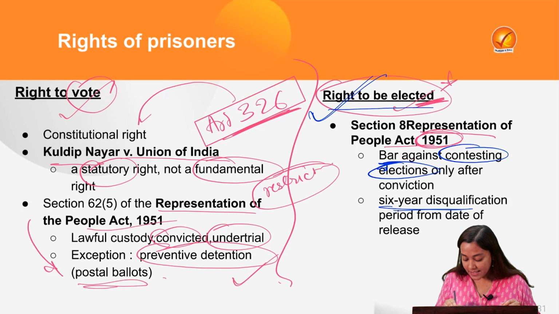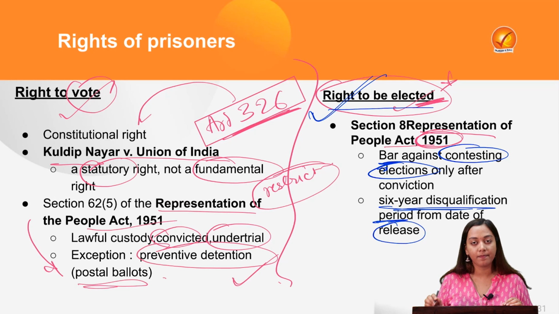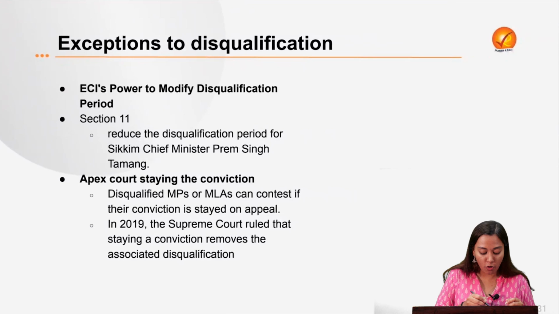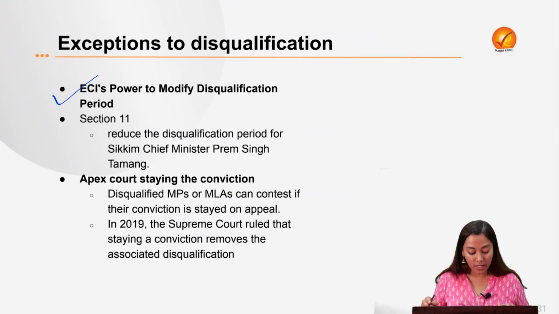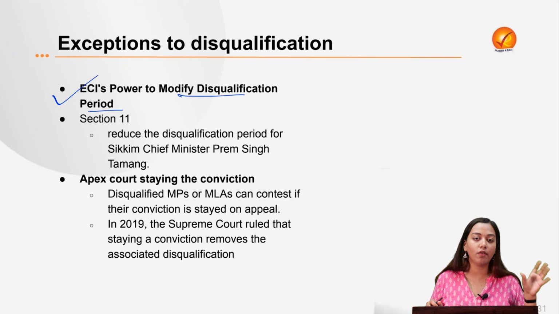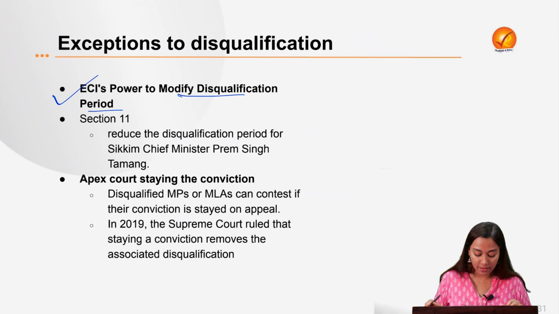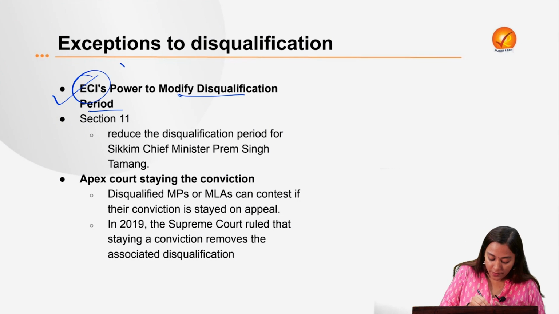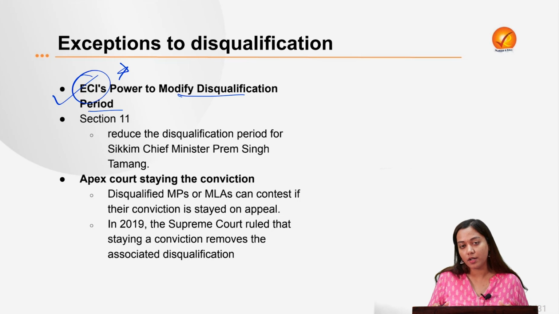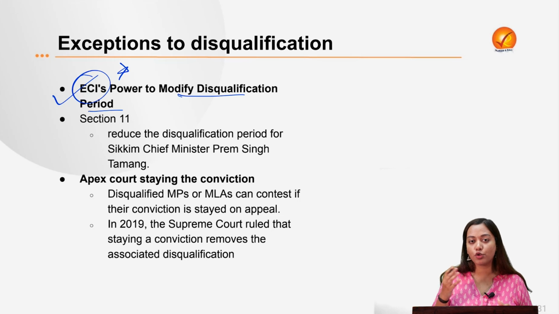Next, a 6-year disqualification period has to be observed from the date of release. Now, there are certain exceptions and caveats to this section, which come in the form of the Election Commission of India's power to modify the disqualification period. This was given under Section 11 of the Representation of the People Act, which said that if the Election Commission of India wants, it can reduce this disqualification period of 6 years. And if it can reduce, it can also nullify it.